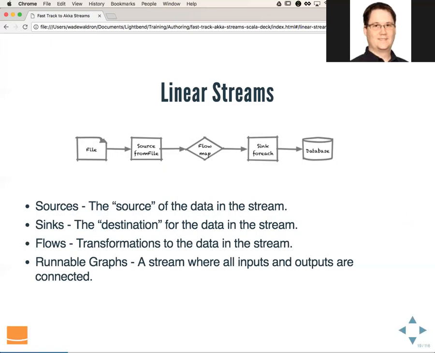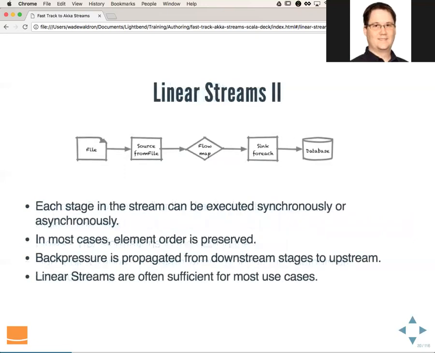When we take a source and connect it to a sink, possibly through one or more flows, we create what's called a runnable graph. This is a stream where all inputs and outputs are connected, and this is the point where we can run the graph and start consuming data. Each stage in the stream can be executed synchronously or asynchronously.